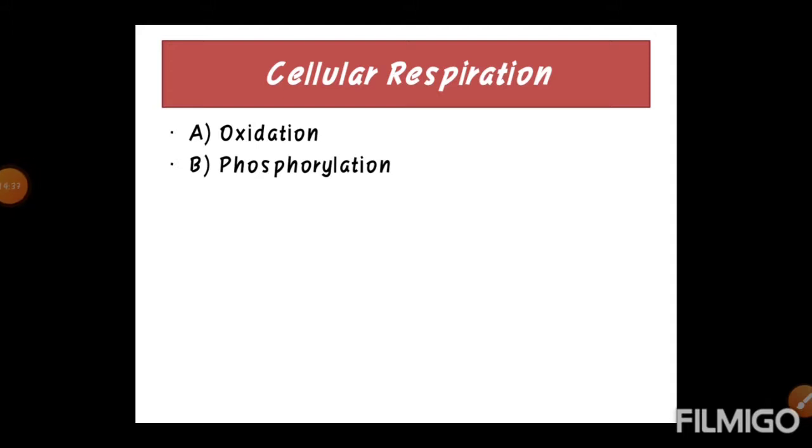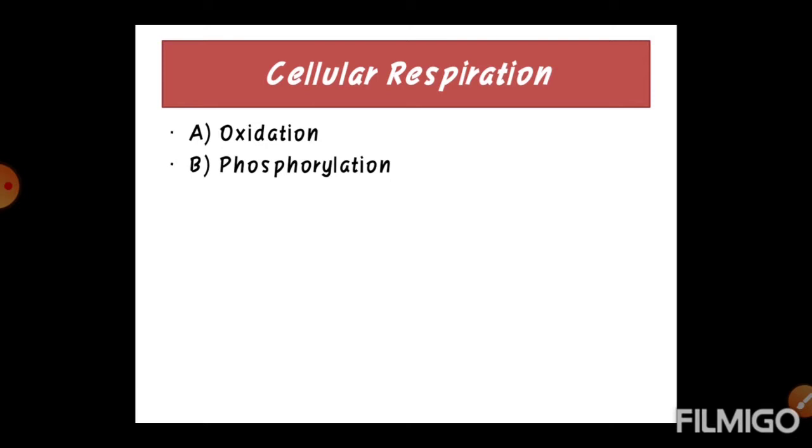Then cellular respiration. It is the last step taking place inside the cell where food is oxidized and ATP is generated. It shows two steps: oxidation and phosphorylation. What is oxidation? Oxidation means breaking down of complex organic molecules into simple inorganic molecules with release of heat. For example, glucose C6H12O6 plus 6O2 gives 6CO2 plus 6H2O and 686 kilocalorie of energy.